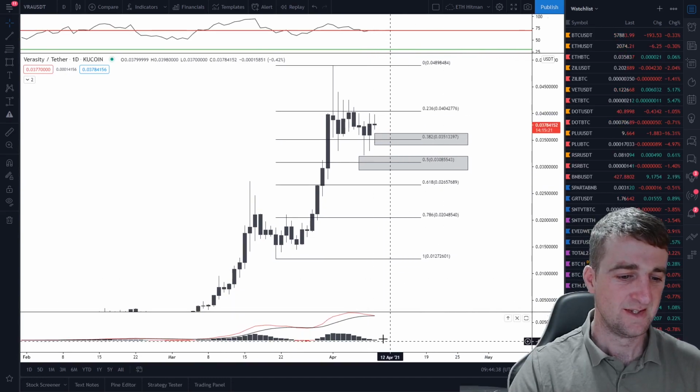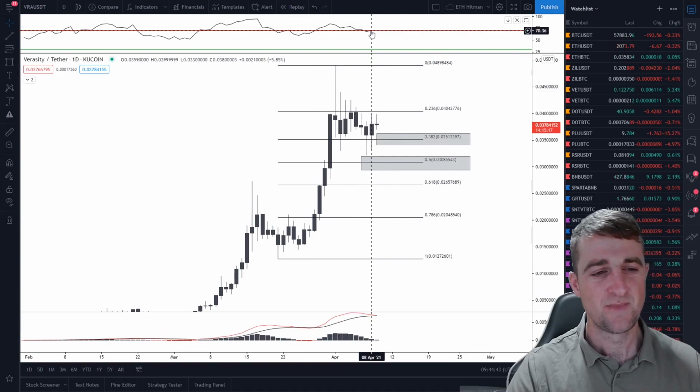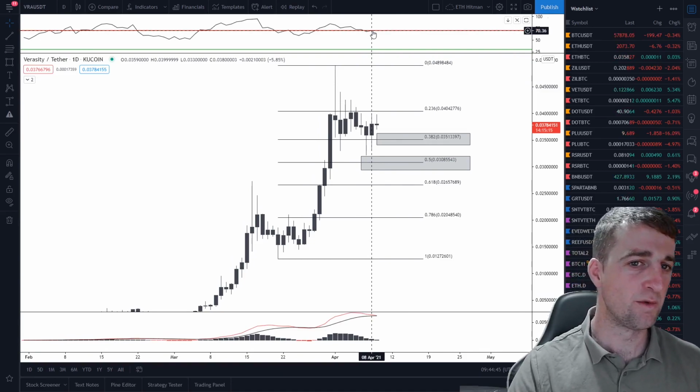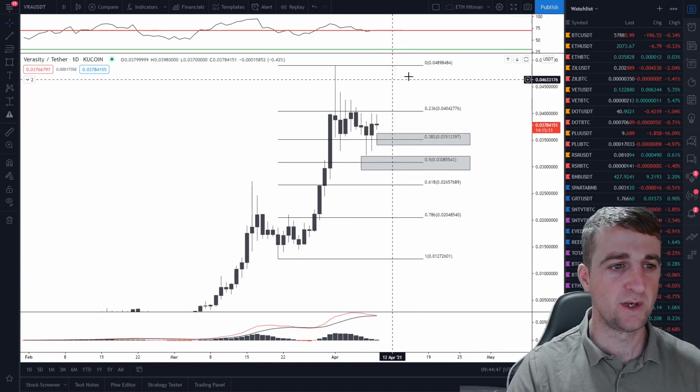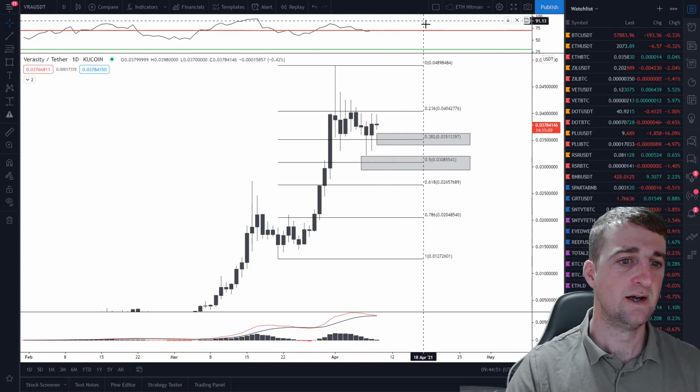As you can see, I'm not too happy with that MACD because it is looking quite bearish, and my RSI is slightly overbought. Nothing to worry about, because when you're going into price discovery, you want that RSI to stay above that red line and keep pushing.